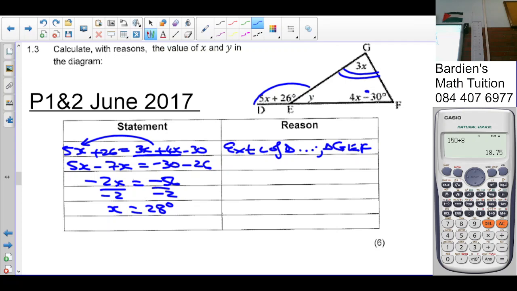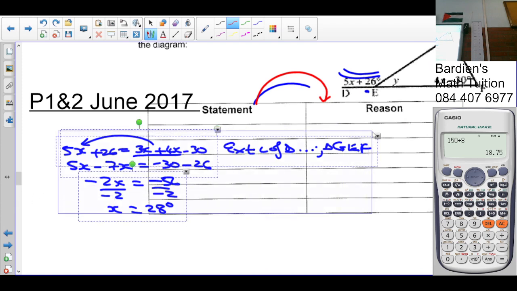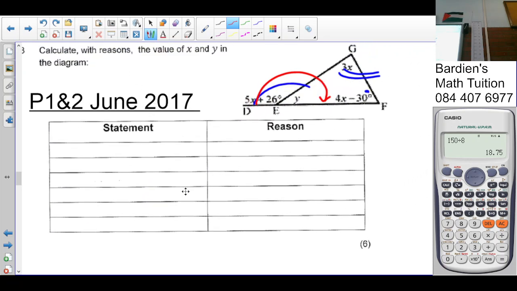Right, now for the second part, I want you to calculate y as well. Now I can go with angles on a straight line, or I could have gone the sum of angles of a triangle. Just remember it's 28.